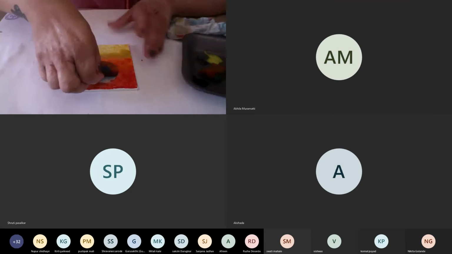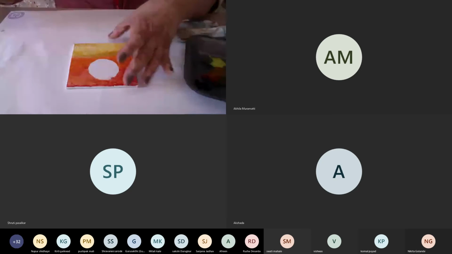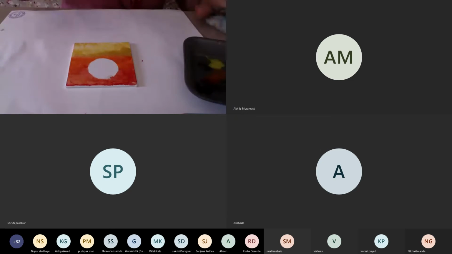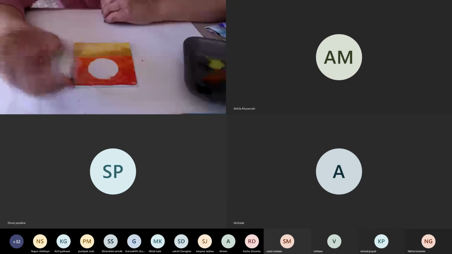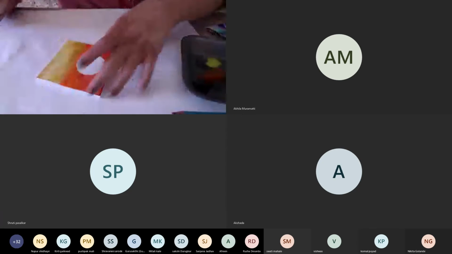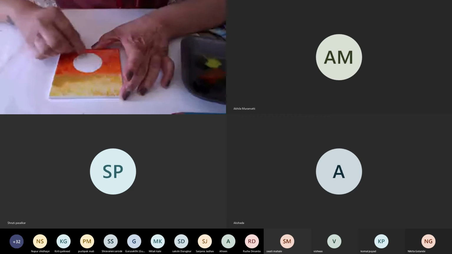Now I'm going to remove this circle and put it at the side. I don't need the circle now. I am going to just use our oil pastel to give a refined look to this space which I have created.